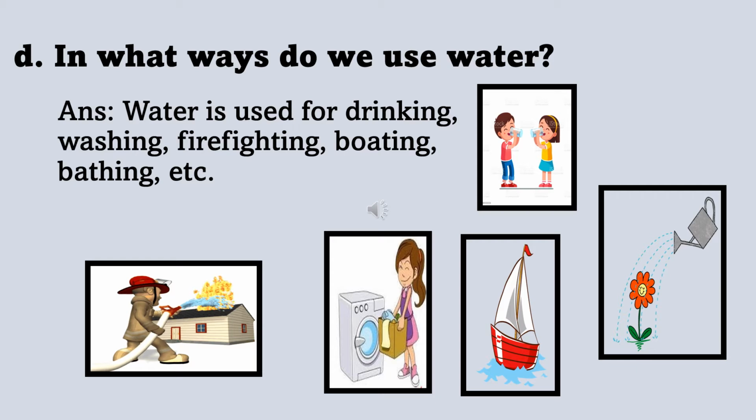My dear students, our next question is very easy, and that is, in what ways do we use water? Because I'm sure you all know how many ways we use water in our daily life. But the first and foremost is we use water for drinking, because all living things need water to drink, and without drinking water they will die. So we use water for drinking, washing, firefighting, boating, for watering plants, for washing clothes, and for bathing also.